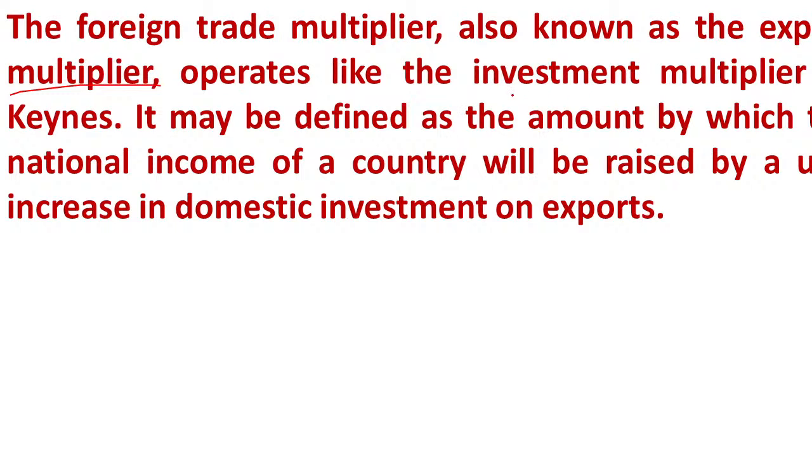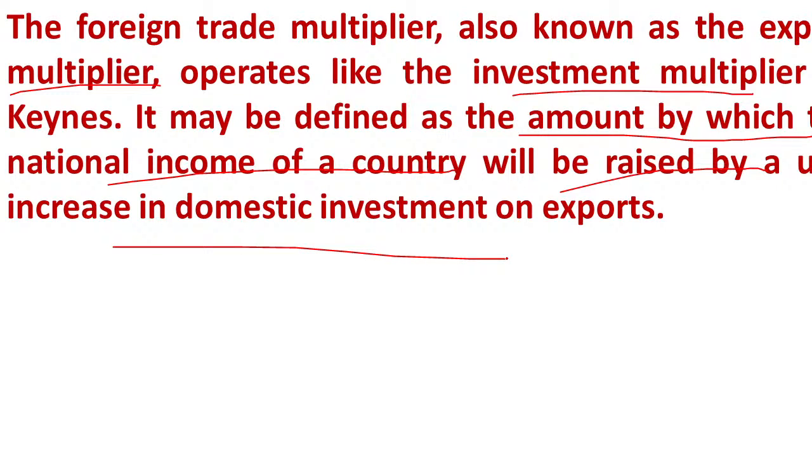The foreign trade multiplier operates like the investment multiplier. It is defined as the amount by which the national income of a country will be raised by a unit of increase in domestic investment on exports. So when exports increase, automatically the national income will also increase. This is known as the foreign trade multiplier.